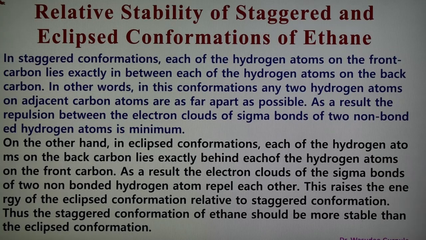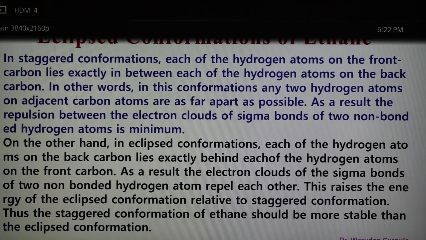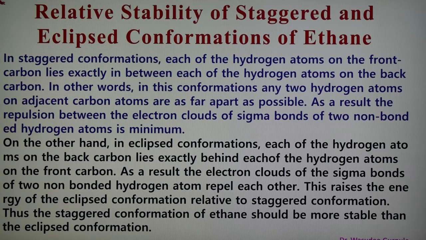Here we can explain that in the staggered conformation, each of the hydrogen atoms on the front carbon lies in between each of the hydrogen atoms on the back carbon. In other words, in this conformation, any two hydrogen atoms on the adjacent carbon atoms are as far apart as possible, and therefore the repulsion between the electron clouds of the sigma bonds of the two non-bonded hydrogen